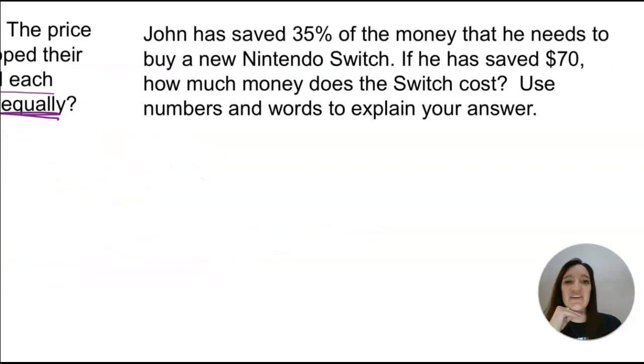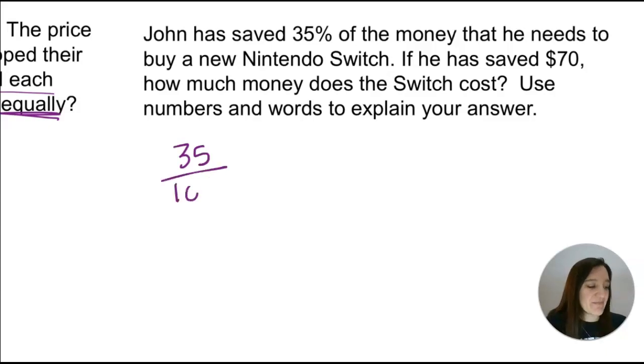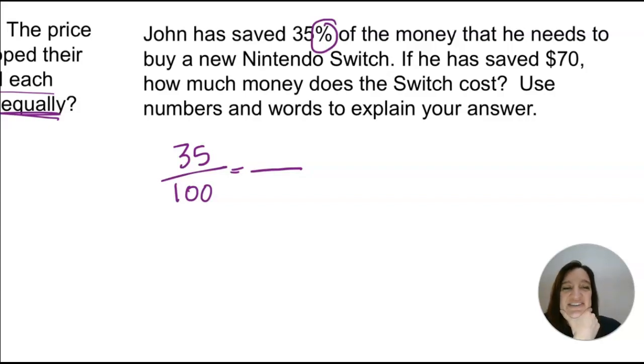John has saved 35% of the money. Oh, just immediately put that 35 over 100. Anytime I see a percent, it goes over 100. He has saved 35% of the money that he needs to buy a new Nintendo Switch. If he has saved $70, how much does the Switch cost? Use numbers and words. Okay, $70. Is that all of his money? Or is that just part of his money?